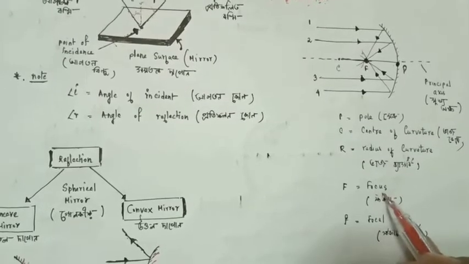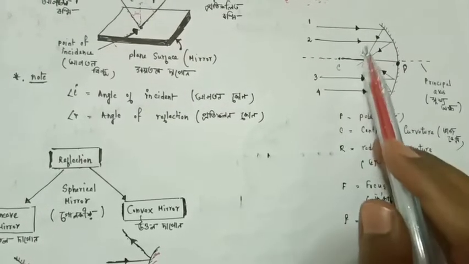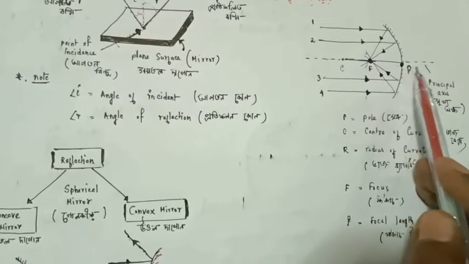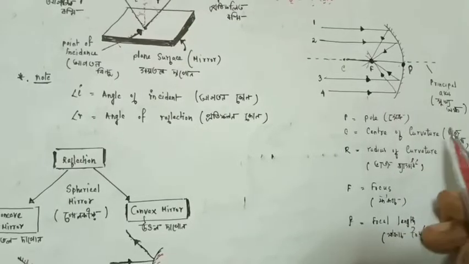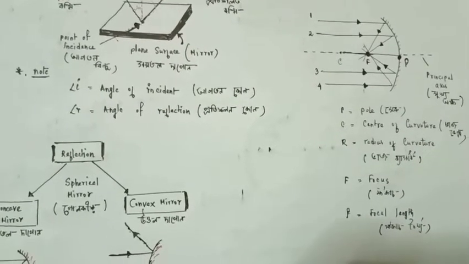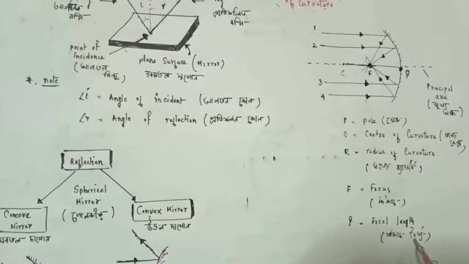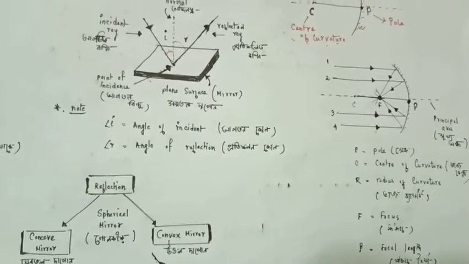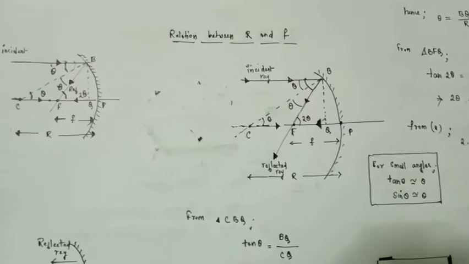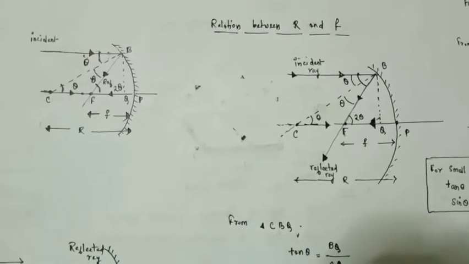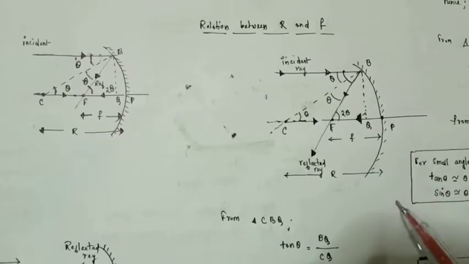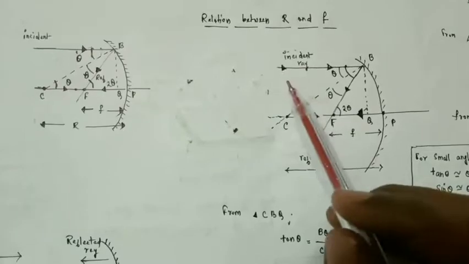And the distance between the focus and the pole, this distance we call the focal length. Okay, then let's establish the relation between the radius of curvature capital R and small f. Small f is the focal length. So we have this setup here. You can see in the diagram.